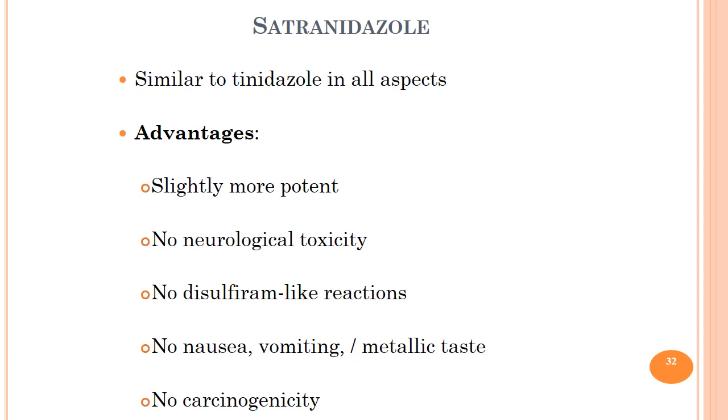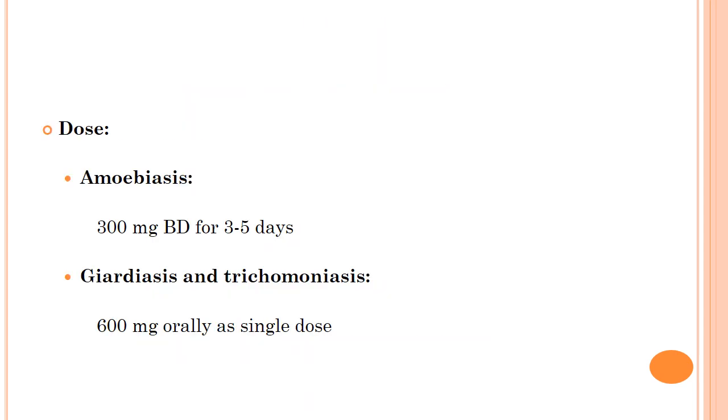Then satranidazole, it is similar to tinidazole in all aspects. Advantages of satranidazole are: it is slightly more potent, no neurological toxicity, no disulfiram-like reactions, no nausea, vomiting or metallic taste, no carcinogenicity. Dose for amoebiasis is 300 mg BD for 3 to 5 days. For giardiasis and trichomoniasis, 600 mg orally as single dose.